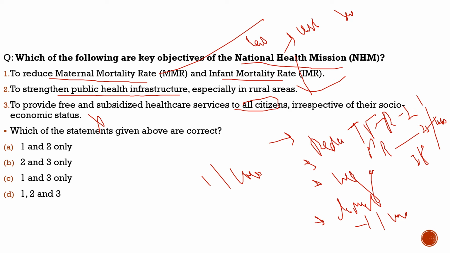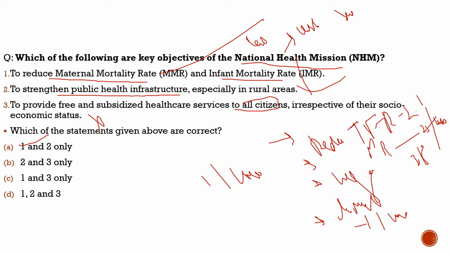With respect to the first statement, to reduce maternal mortality rate, we saw that in the discussion part. Infant mortality rate, we saw that. And also to strengthen public health infrastructure in rural areas, these two statements are 100% correct. So the correct statements are A and B, which is 1 and 2 only. With this,